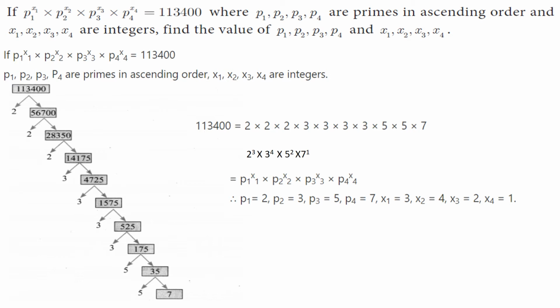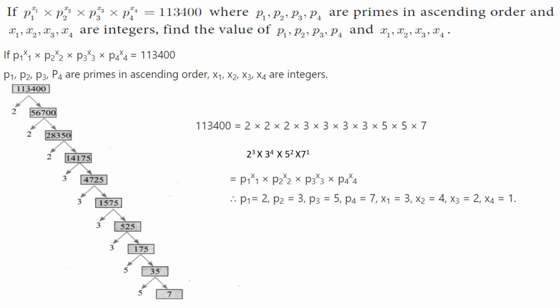So first, what is the number? 113400, prime factor 2. So 2 into 56700. You divide 113400 by 2, you get 56700. Again the prime factor is 2, 28350. 2 into 14175.